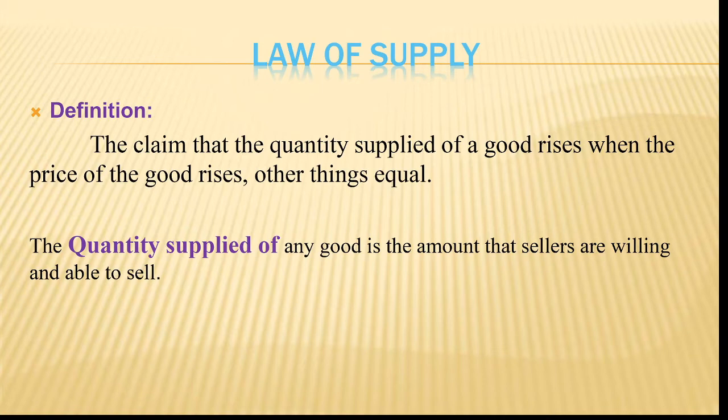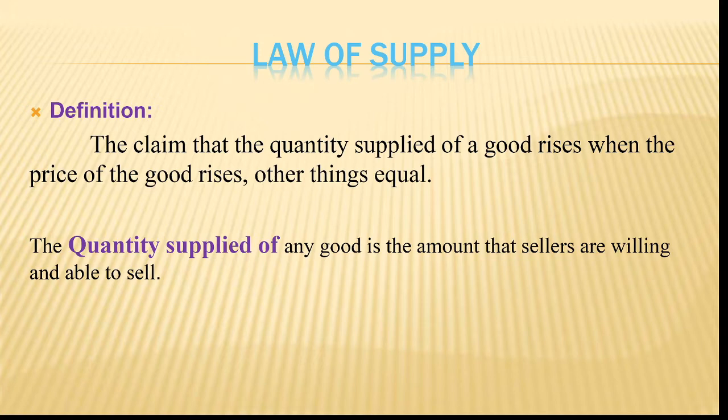So the definition of the first, law of supply. The quantity supplied of a good rises when the price of the good rises, other things remaining equal. Okay, this is actually the definition. If you're not able to understand, please don't worry. If you read it three or four times, you will be able to understand slightly. The claim that the quantity supplied of goods rises when the price of the goods rises, other things remaining equal, is the law of supply.